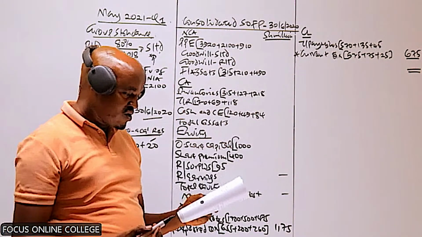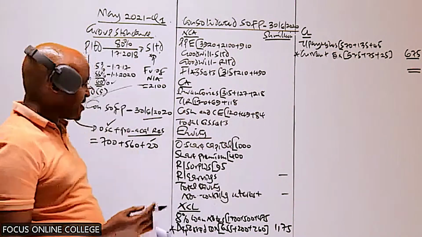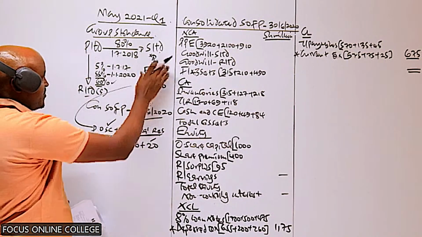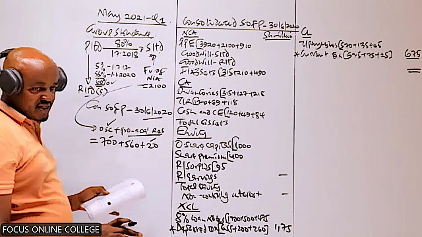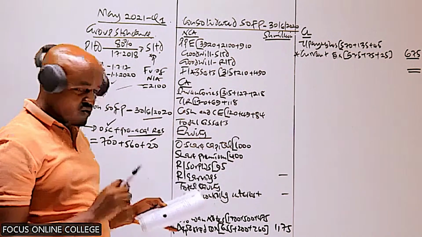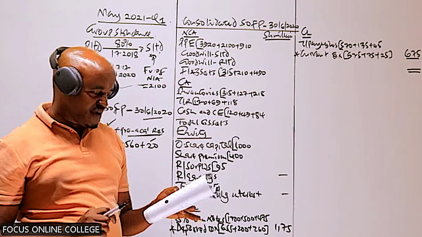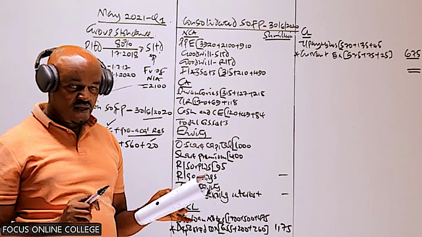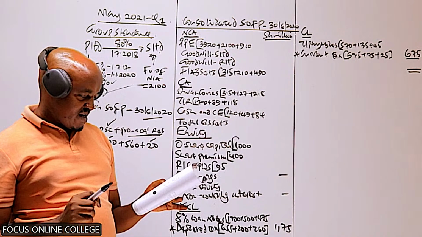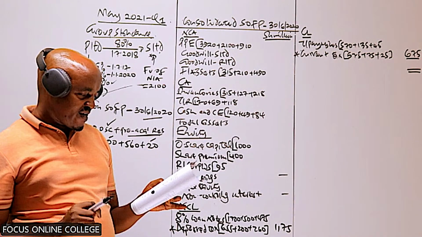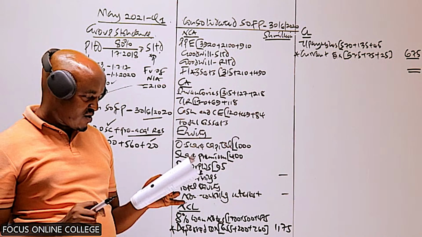We are told no new shares have been issued. It basically means that the share capital of this company remains the same from the date it was acquired up to the current year. So why are we given this? If you go back to note number 1, sentence 2, we are told at this date, the fair value of identifiable net asset of S was 21. Okay, note that point.